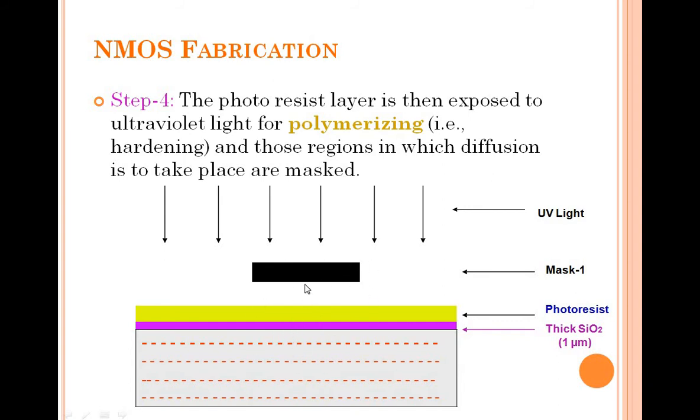Only this part, what we are doing, we are masking over here. Those regions in which diffusion has to take place, that particular place is to be masked. So I am keeping a mask and exposing these two parts to the UV rays so that these parts are polymerized or hardened and this part is not hardened. We will see in the next step.